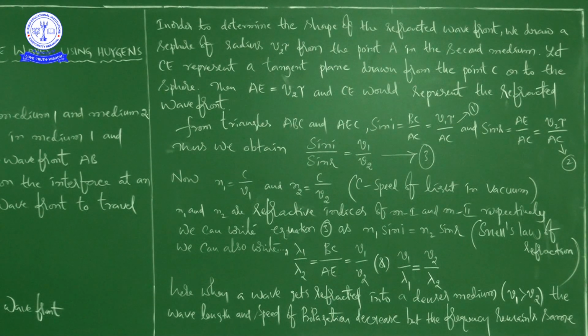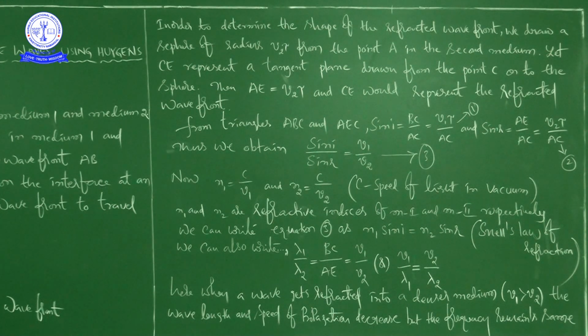Okay, right. Now next step. If c is the speed of light in vacuum, you can write like this now. N1 is equal to c by V1 and N2 is equal to c by V2. Shall I write like that or not? Yes, because here N1 is the refractive index of the first medium and N2 is the refractive index of the second medium.